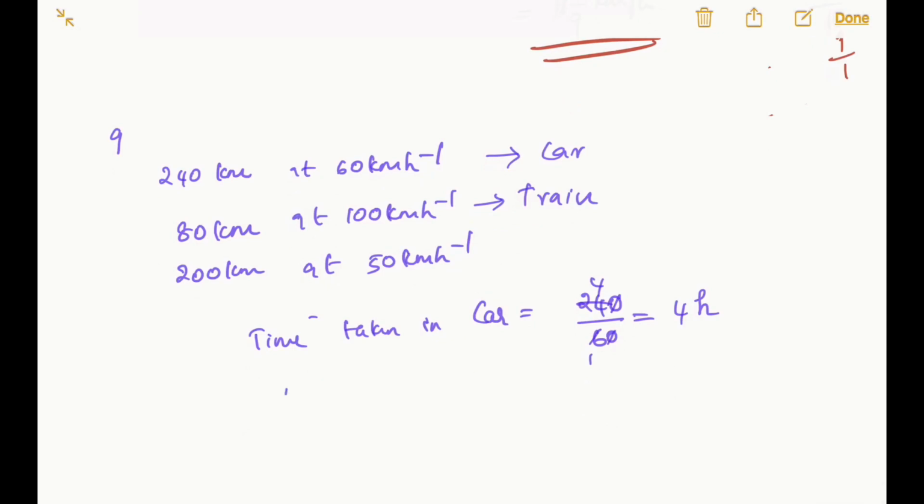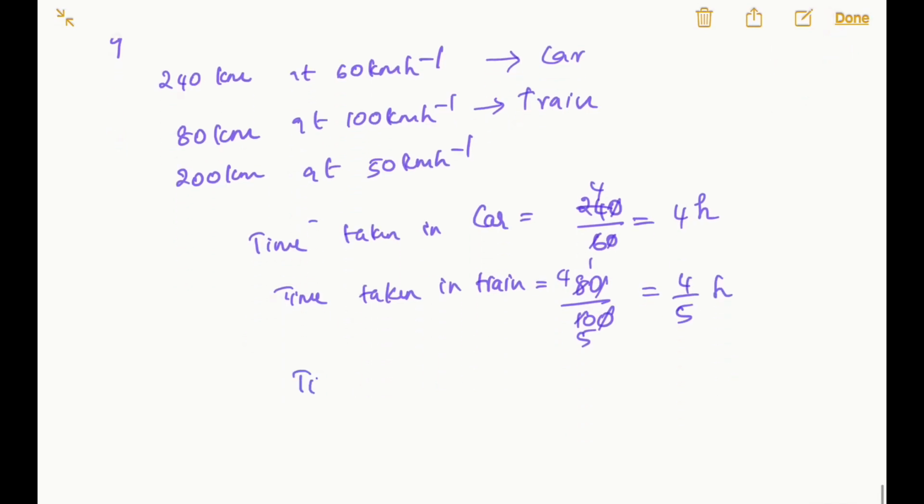Time taken in train is 80 by 100, that is 4 by 5 hours. Time taken in bus is 200 by 50, that's equal to 4 hours.